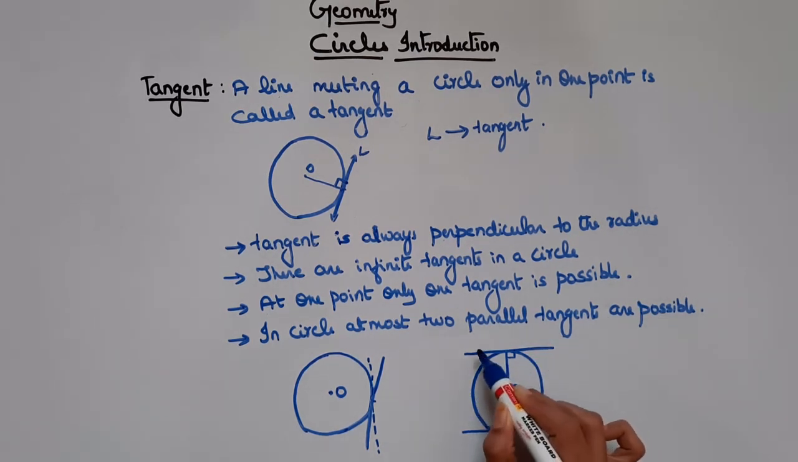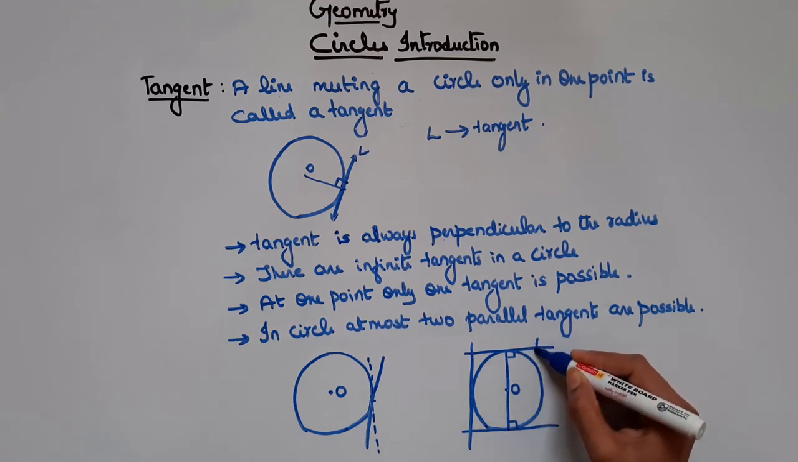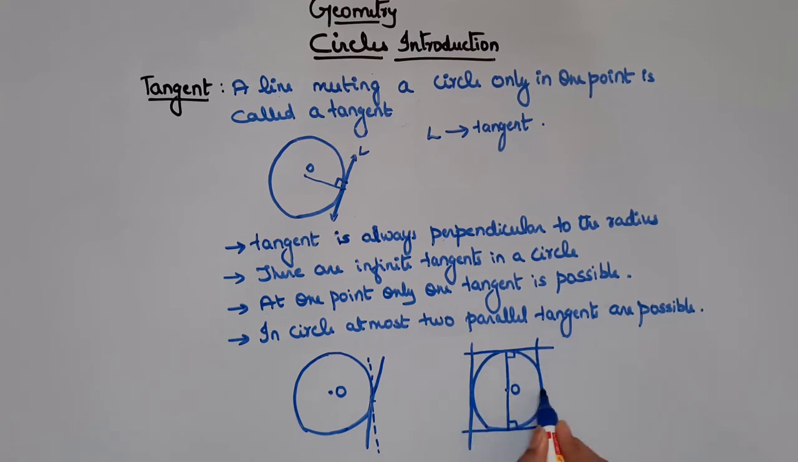If you draw one more tangent here, this line is not parallel to these two lines, right? But if you draw a line here, these two lines are parallel to each other. So you cannot draw one more tangent that is parallel to these two tangents. Agreed? Therefore, in a circle at most two parallel tangents are possible. I hope this is clear.